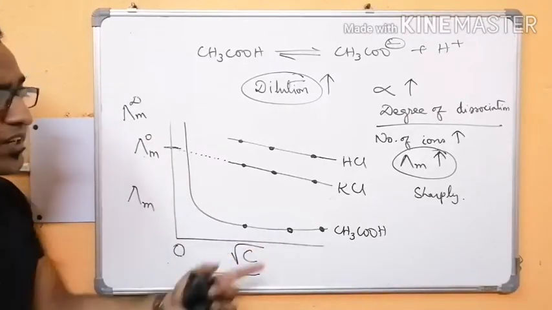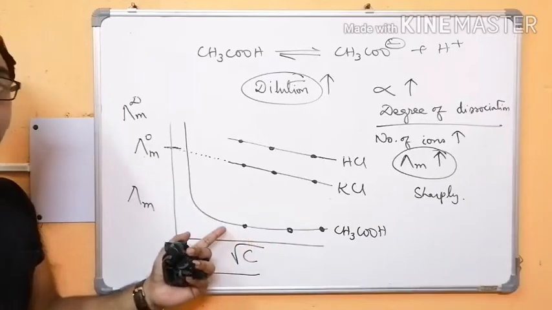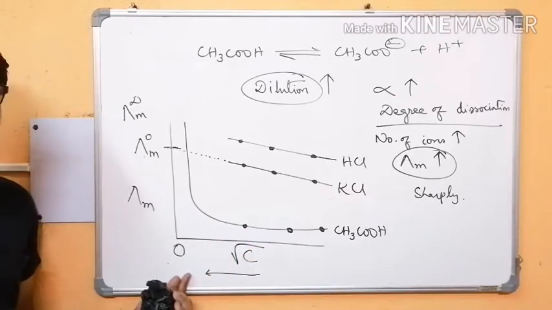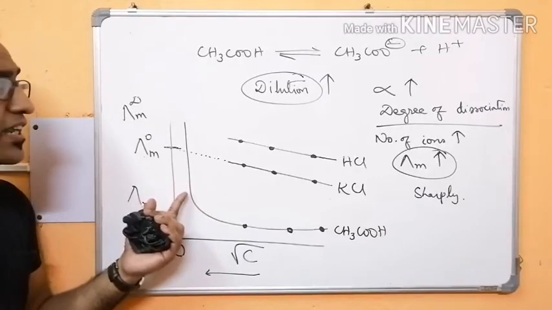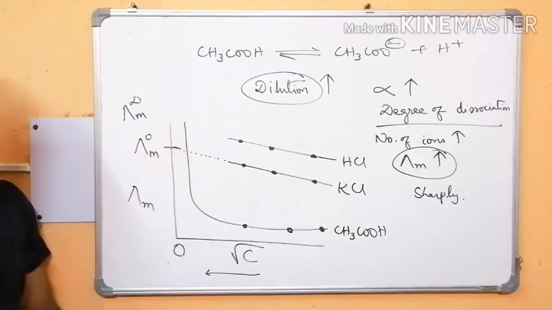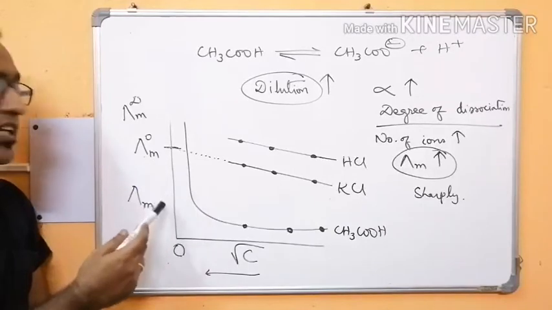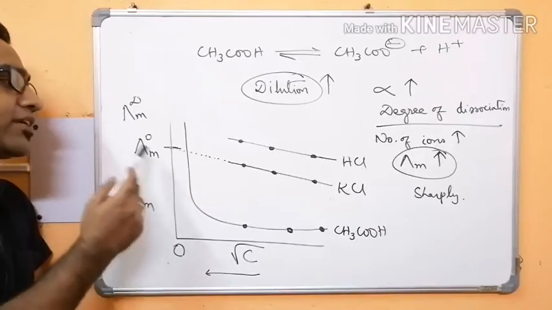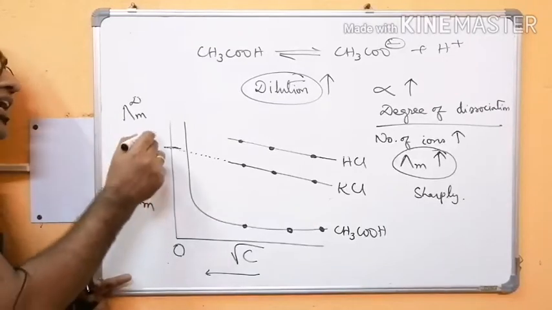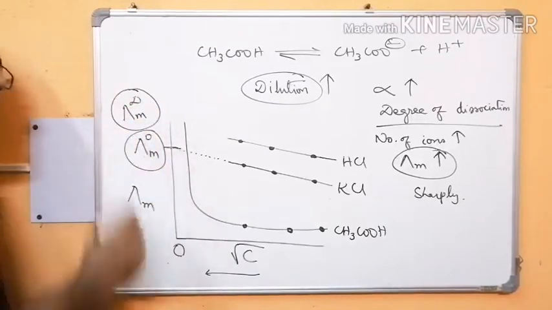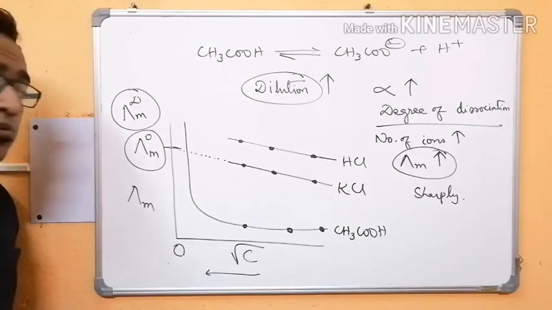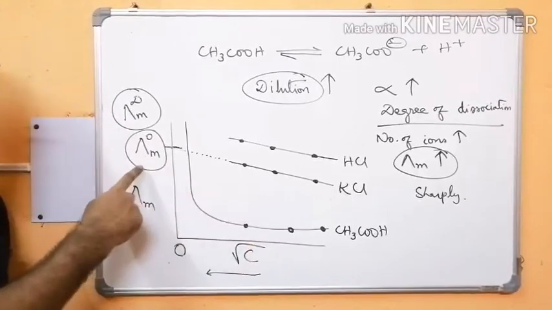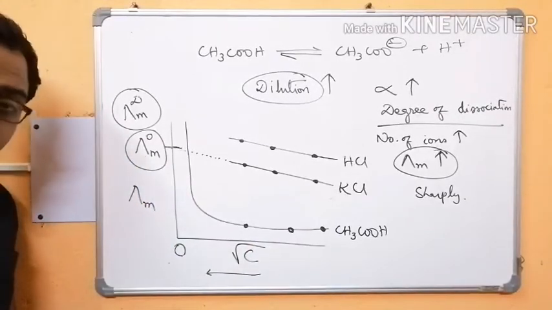Now in case of weak electrolyte, say acetic acid, as you can see, as concentration approaches zero, the molar conductivity increases abruptly and it becomes parallel to the y-axis. So if it becomes parallel to the y-axis, then it will never intersect the y-axis and we will never be able to find out the lambda m naught or lambda m infinity. So what we will do? For strong electrolyte, we can find out lambda m naught and lambda m infinity. Both are the same thing.